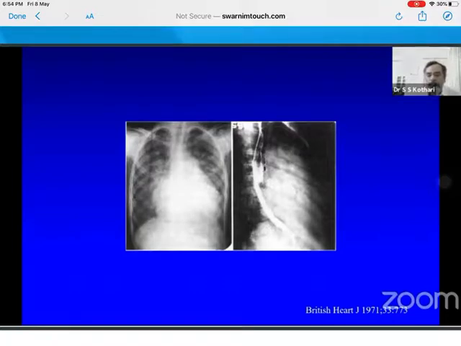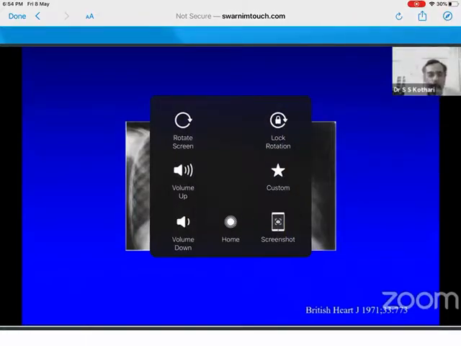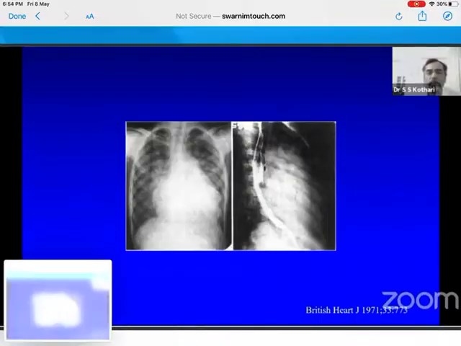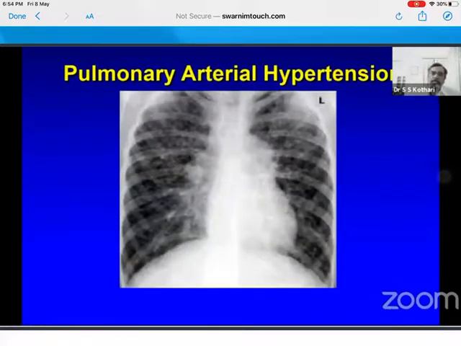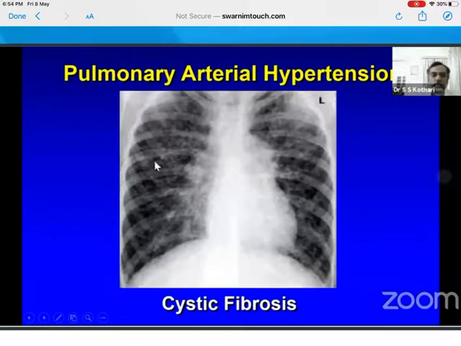So I would suggest that you read this article, British Heart Journal 1971. Professor Khalilullah will remember this. This is a beautiful article on Eisenmenger and Lutembacher syndrome, which will clarify a lot of thoughts and how to approach a Lutembacher. So highly recommended. What is this? PH. Now, cardiologists often don't pick up this. This is cystic fibrosis. So serious lung diseases, which we must not forget.